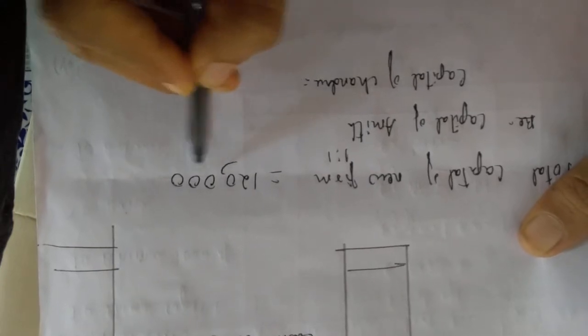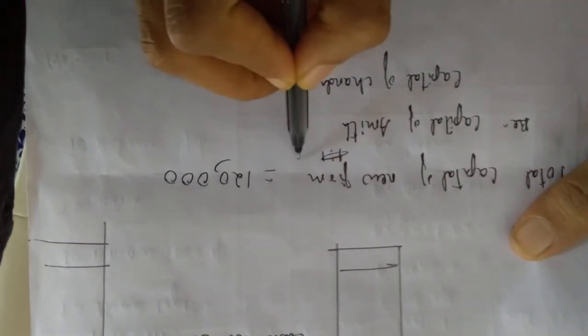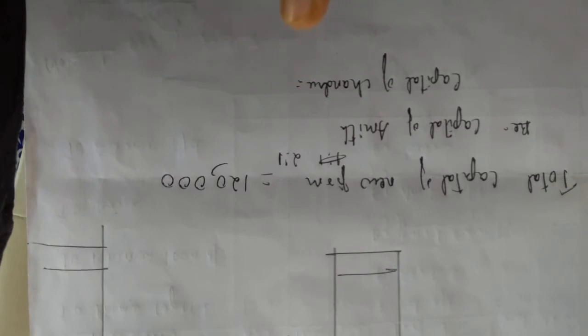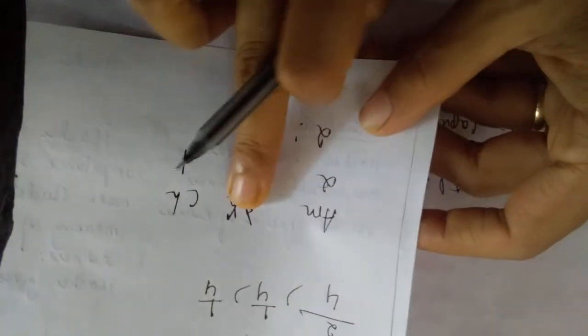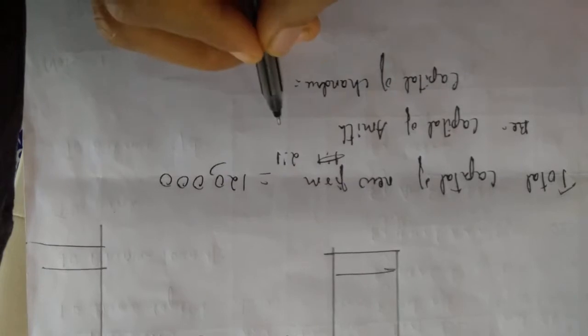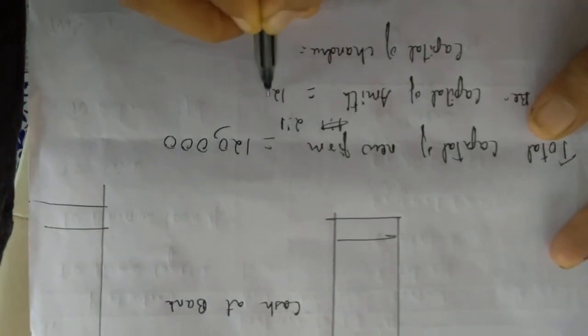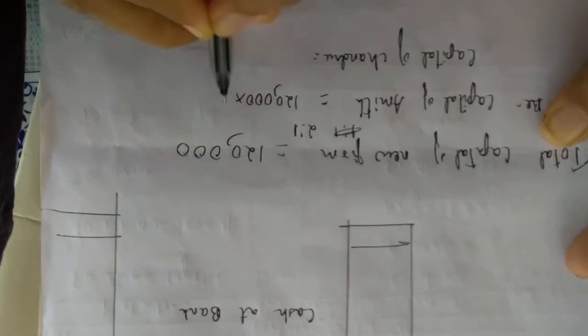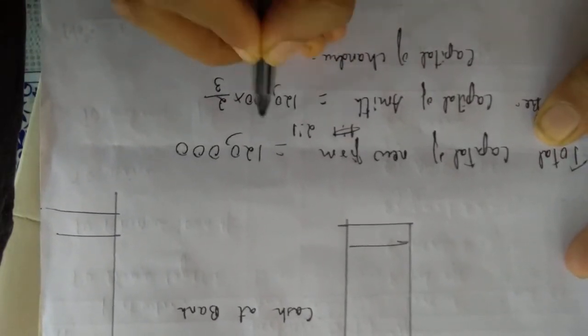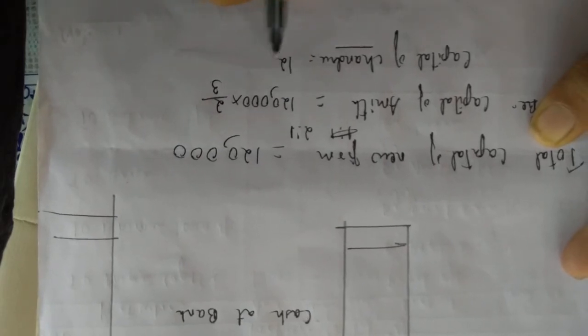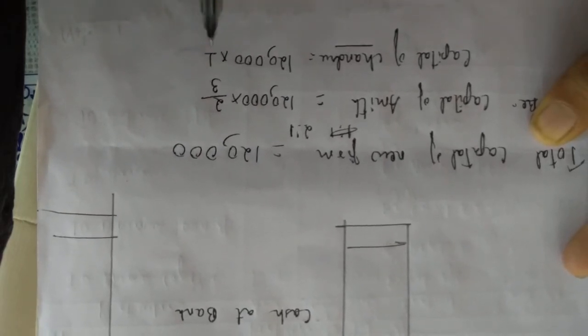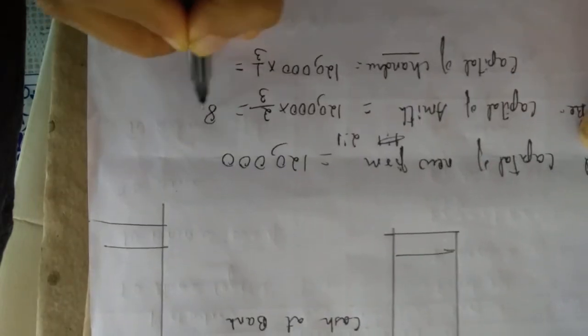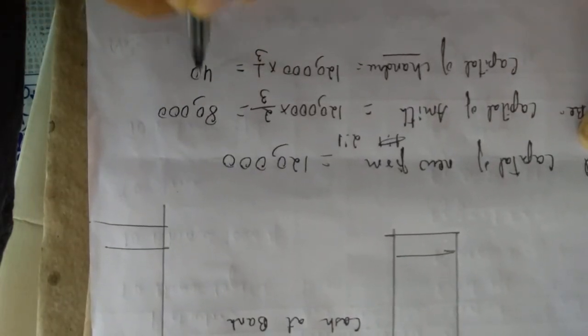So total capital of the firm is 1,20,000. New ratio will be 2:1. How did that 2:1 come? Yes, just now I showed you all. When Bhima retires, it is 2:1. So 1,20,000 into 2/3, 2/3 because 2 plus 1, for Amit you get 80,000. Chandru 1,20,000 into 1/3, here 40,000. Now this amount you have to write in the two balance carried down.